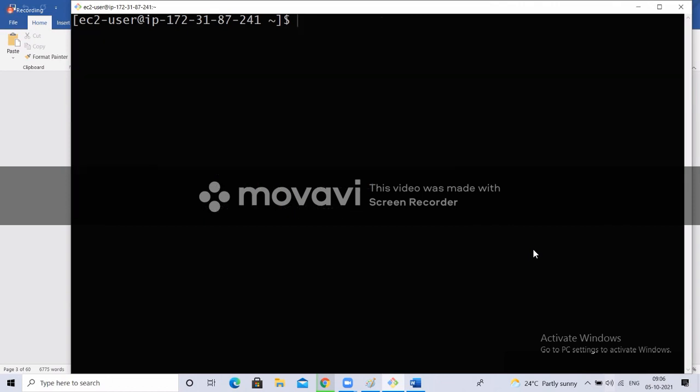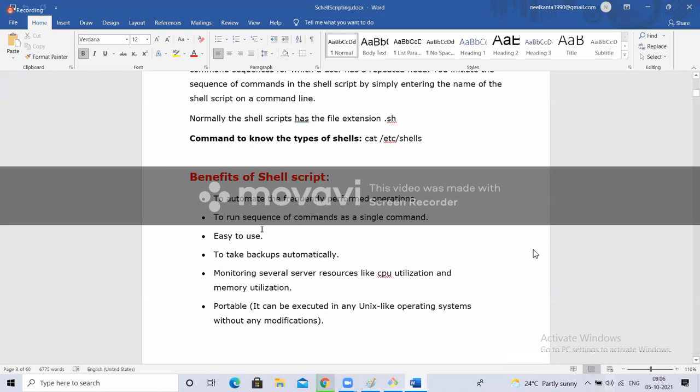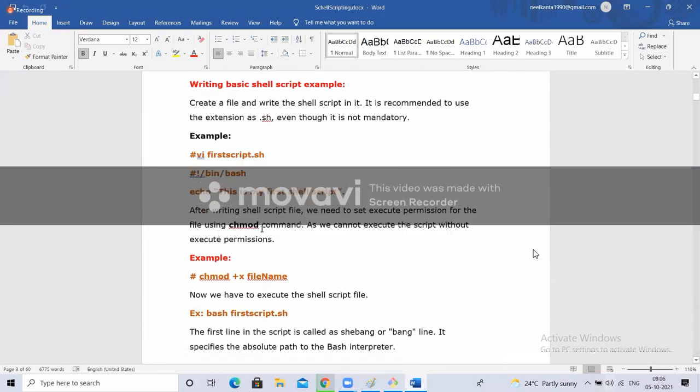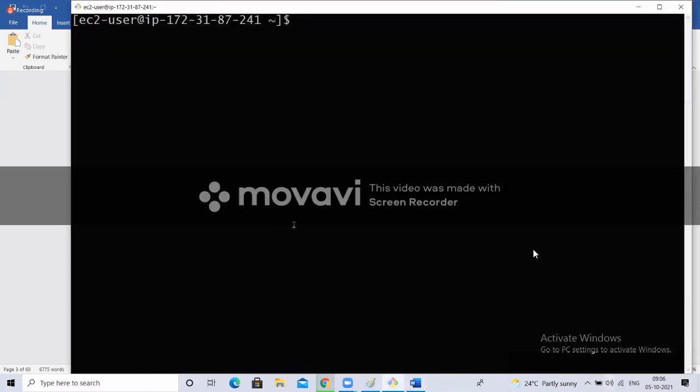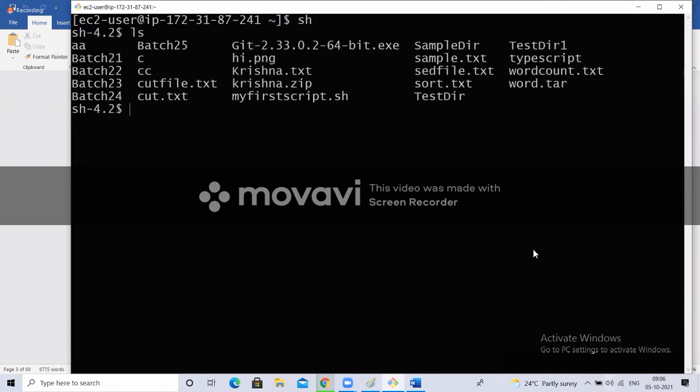Okay. Next. Using that export command, I'm changing my default shell permanently. I don't want to do that. I just want to change it temporarily, just by typing that shell name. See, it came here. It means from the bash shell it came into the SH shell. You can type some commands.